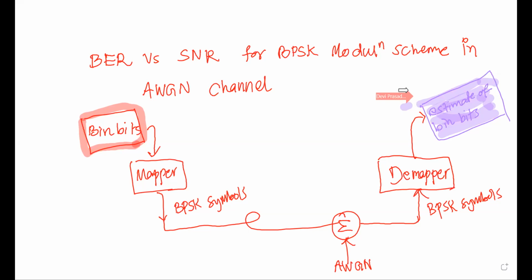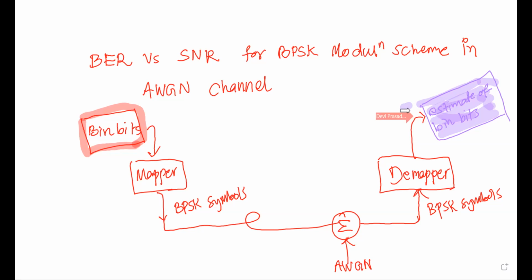Towards the extreme left we have the transmitter side, where we start by generating random binary bits, and at the last part, the receiver end, we try to reproduce the transmitted bits. So these two should be the same, the binary bits and the estimates of binary bits.